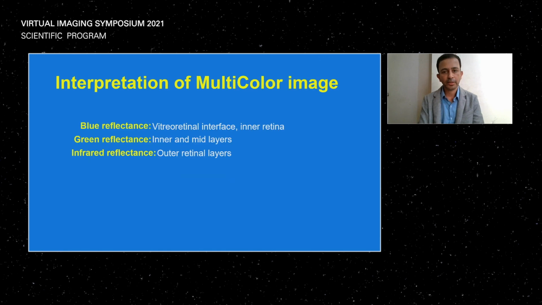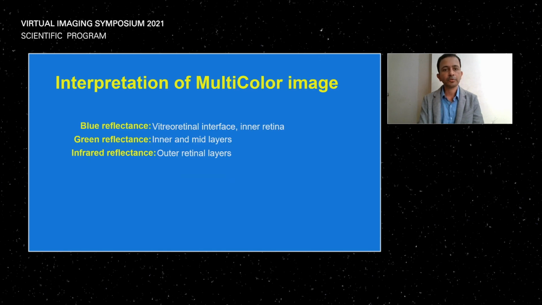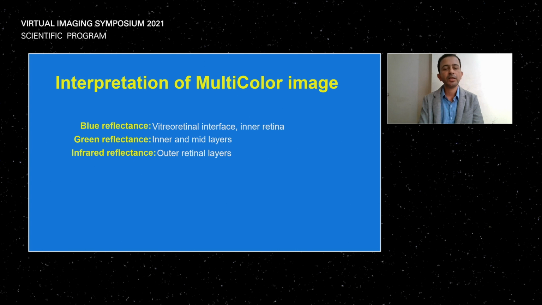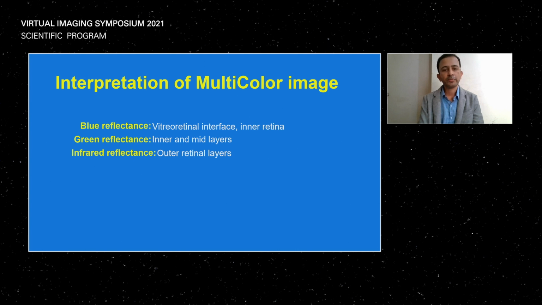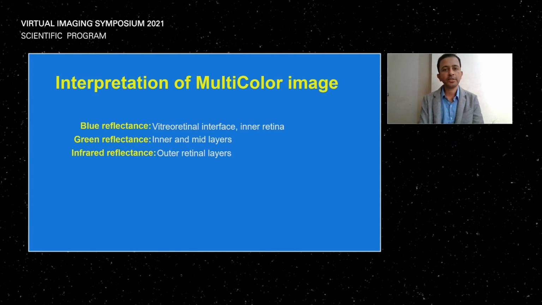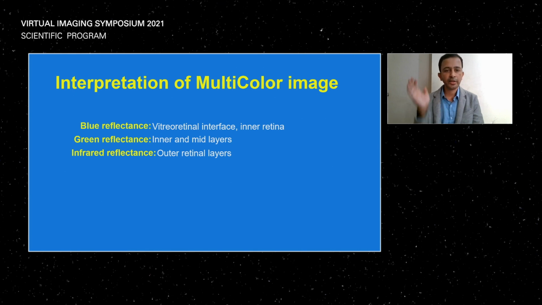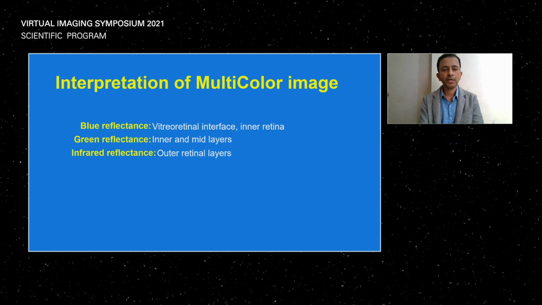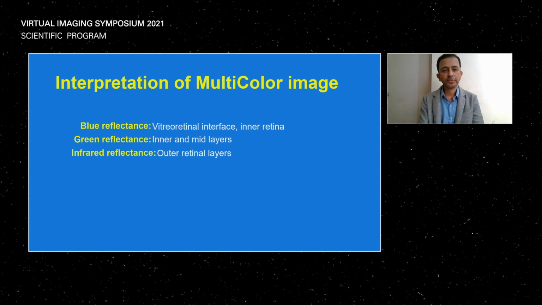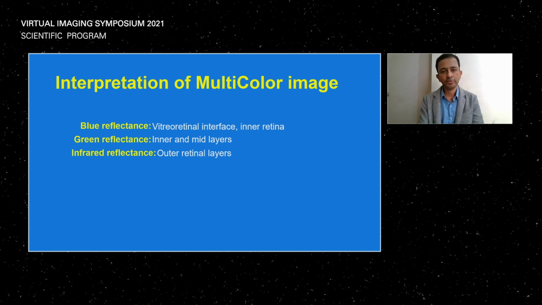That's how it looks in a normal fundus. The blue reflectance image is for the innermost layers, the vitreoretinal interface and inner retina. Green reflectance is for the inner and middle layers of the retina, and infrared reflectance, the longest wavelength laser channel, gives us the outer retinal pathologies.